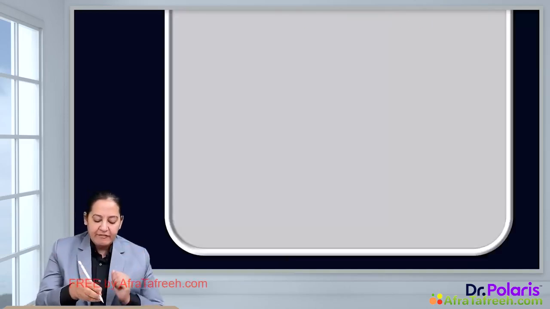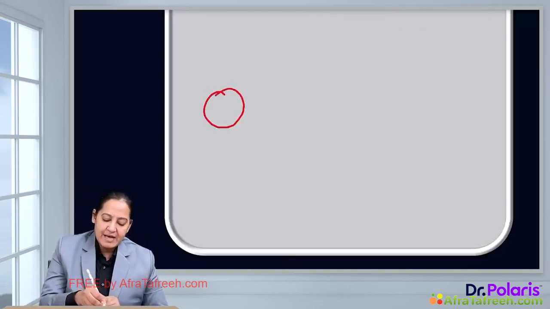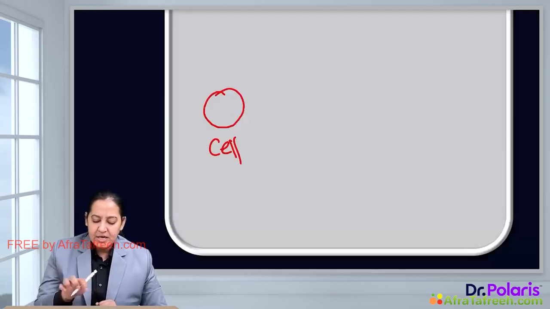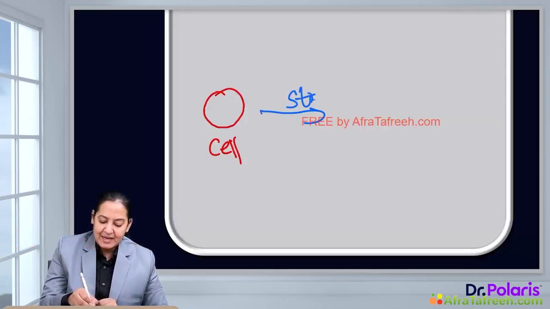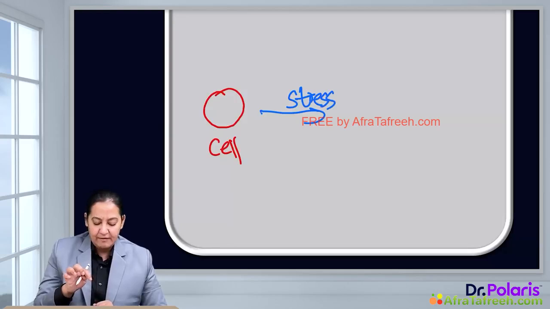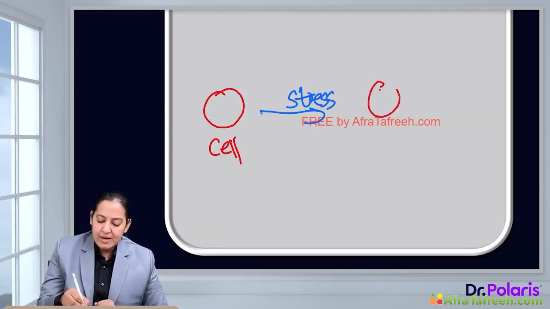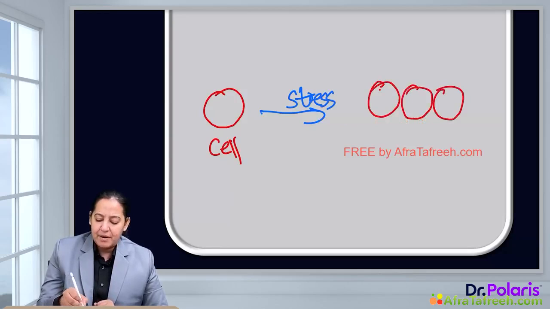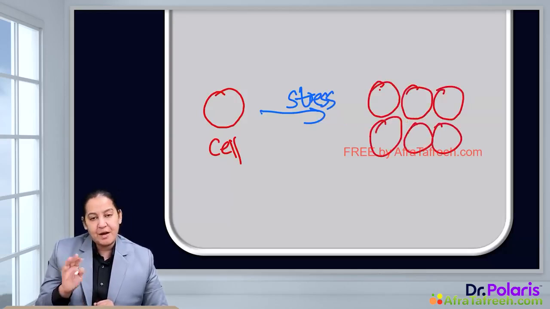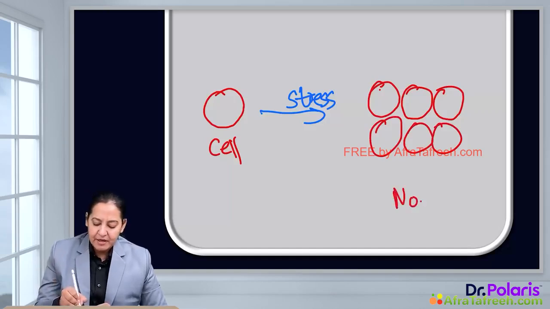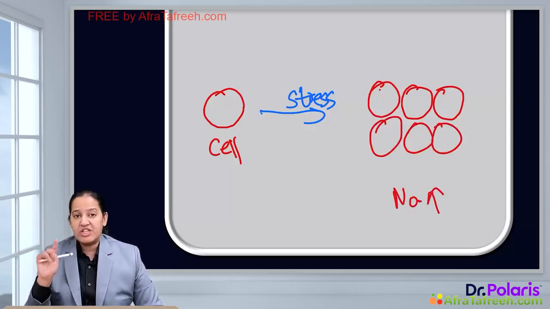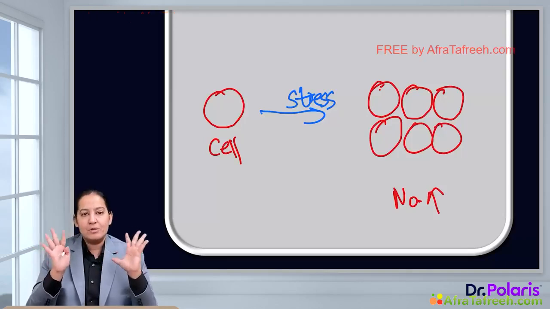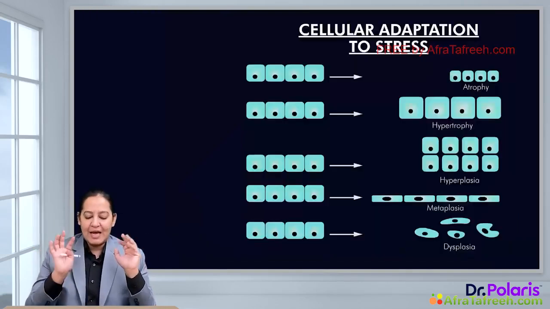That is the definition. I would like to draw a diagram for you. For example, this is a cell. It is a normal cell, right? Now in response to stress, if this cell is under stress, stress can be anything. It can be physiological, it can be pathological, as I have already taught you. So in response to stress, the cell is increasing in number. Instead of one cell, there are many cells. But if you notice, the size of all these cells is same as that of the initial cell. The size has not changed. Only number is increased. This is known as hyperplasia.